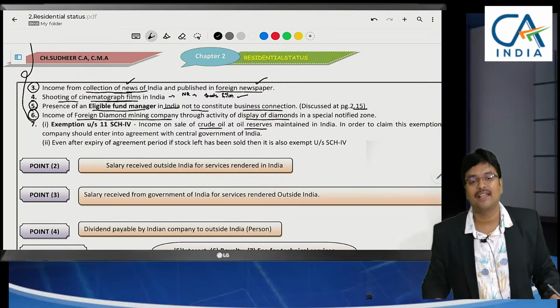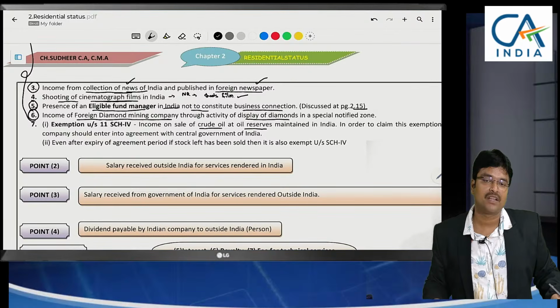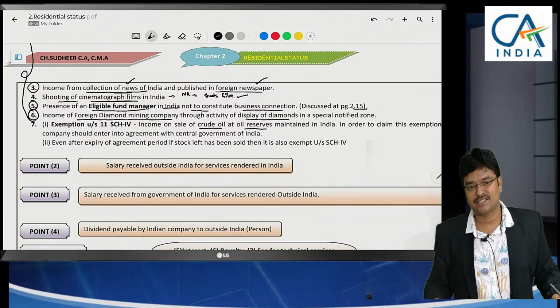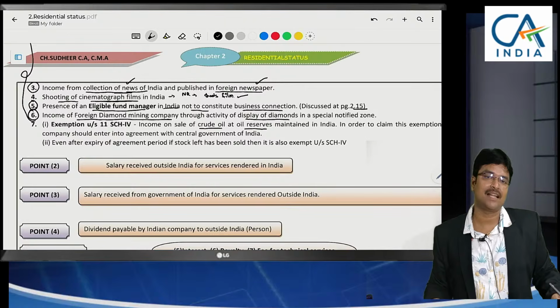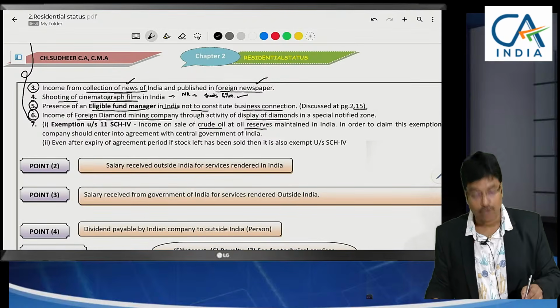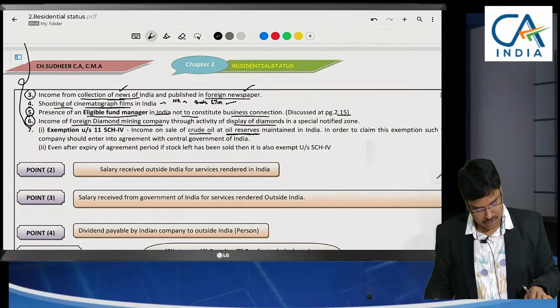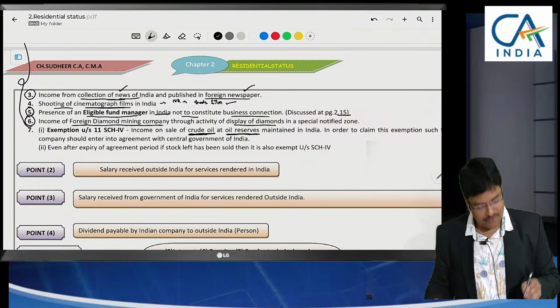Rather than importing them again and again, with higher travel cost, they are going to lay out pipelines from that country to this country, and supply petrol and diesel through the pipelines. In this case, crude oil. When an oil reserve is maintained in India, that oil reserve, to encourage this crude oil, which is very important to